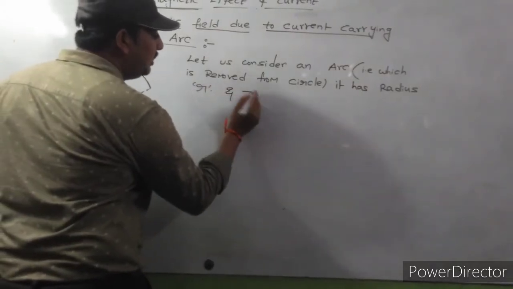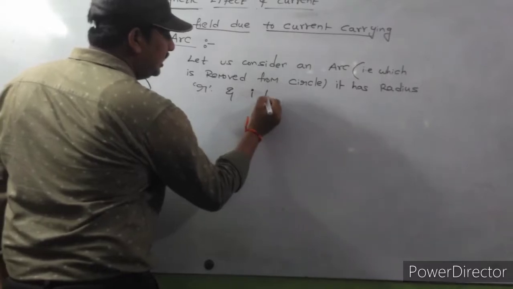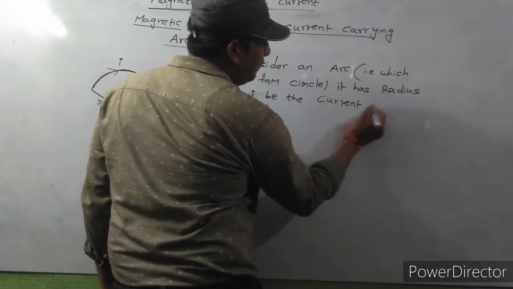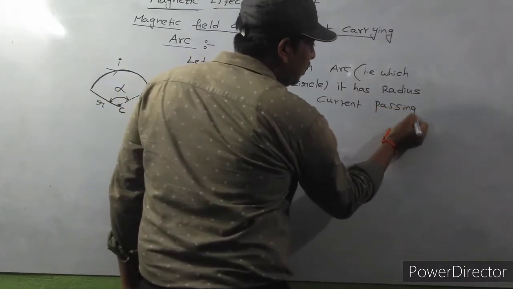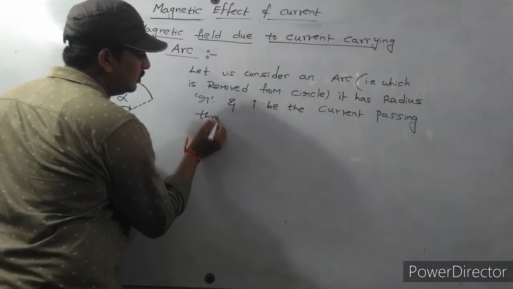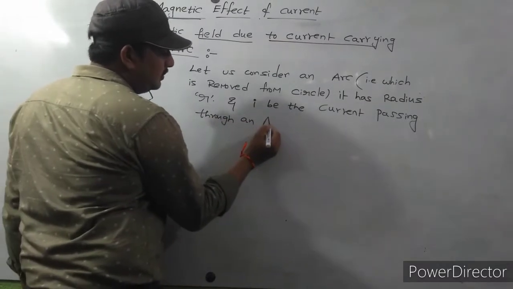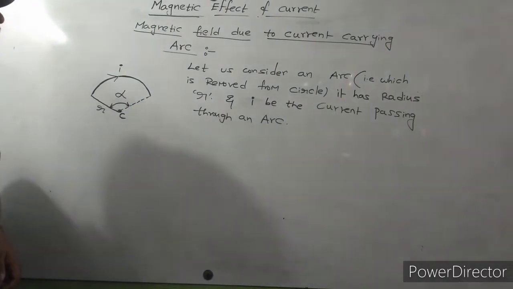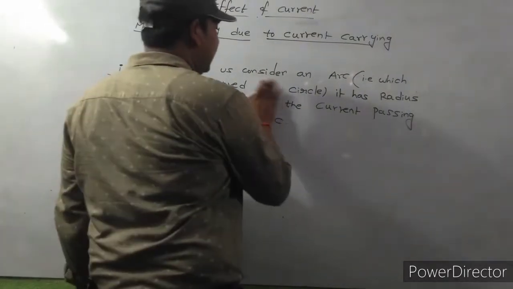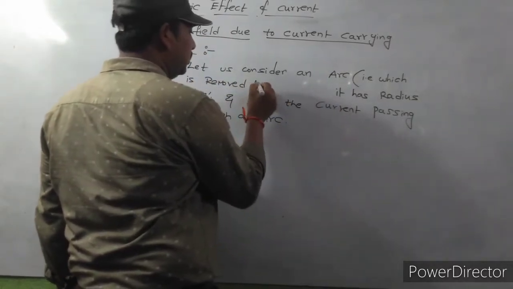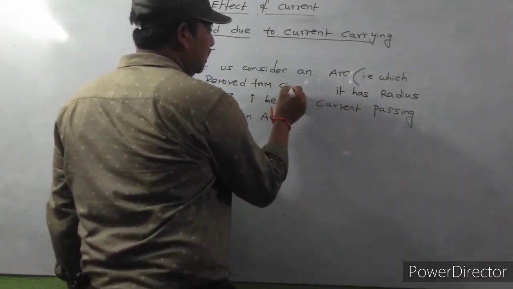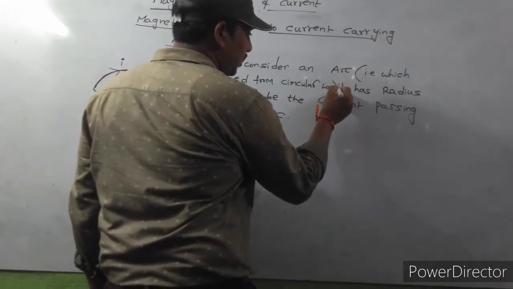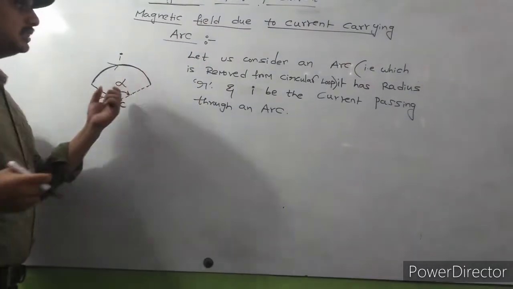And I be the current passing through an arc removed from a circular loop.